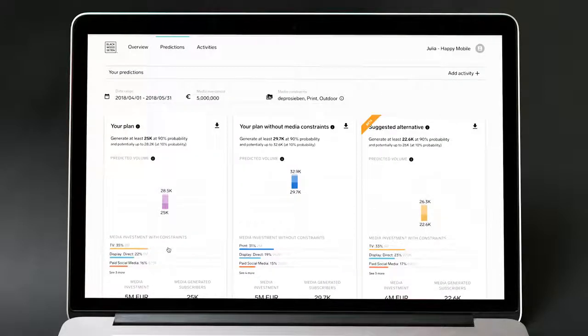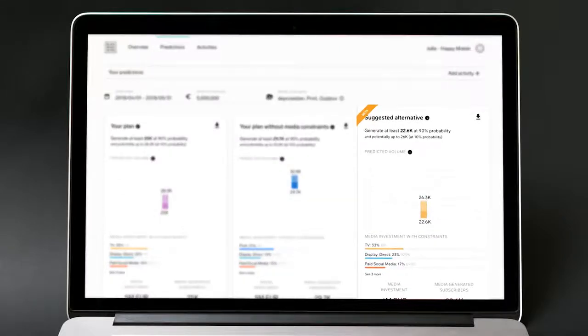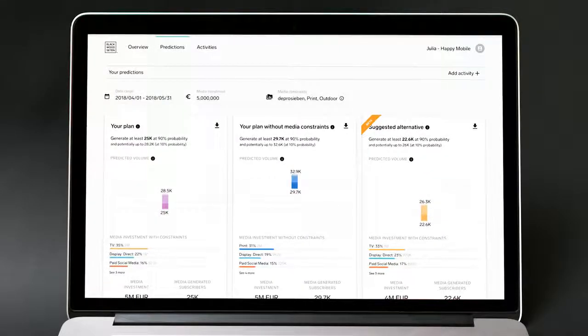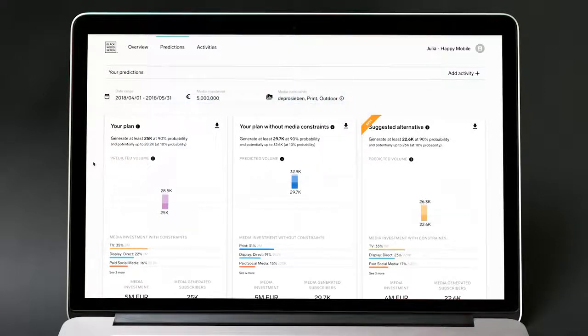So what happens here is that you are actually presented with between 1 and 3 different scenarios of investment plans that you can evaluate and choose from. You can see up here what the campaign inputs were: your campaign period, your media investments, and you can see the constraints that you set for the Hamilton AI. Now, the first investment scenario is the direct response to the brief you just gave Hamilton AI.